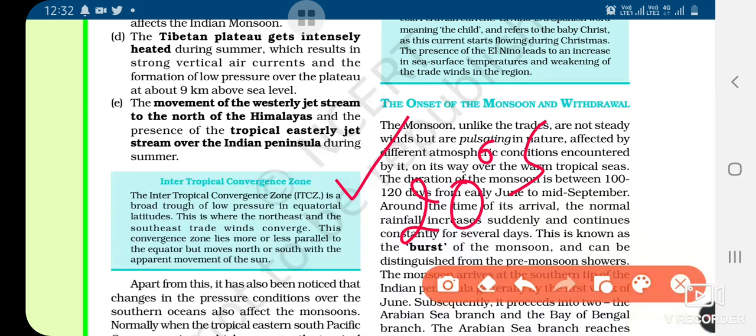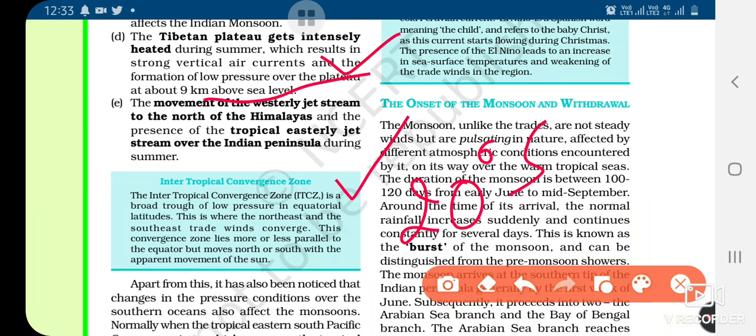Now the next one is the Tibetan Plateau, which gets intensely heated during summer, which results in strong vertical air currents and the formation of low pressure over the plateau, especially at about 9 kilometers above sea level. Next is the movement of the westerly jet stream to the north of the Himalayas and the presence of the tropical easterly jet stream over the Indian peninsula.